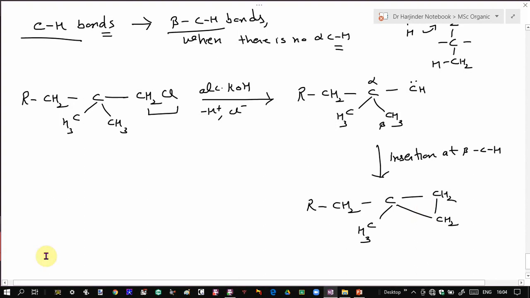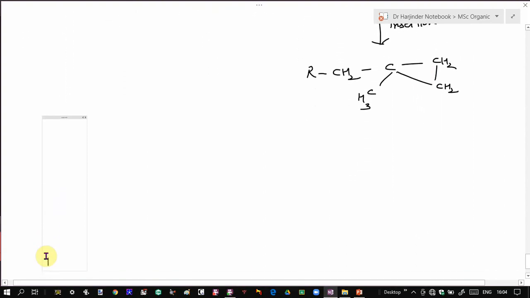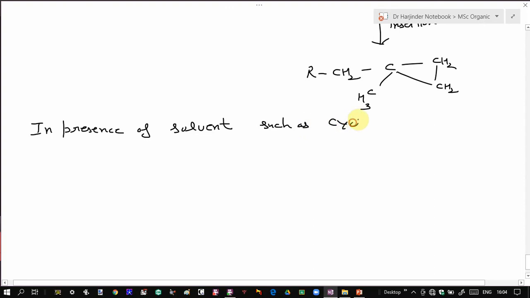Now, if the reaction is carried out in presence of a solvent such as cyclohexane, in that case, this insertion was intramolecular, which takes place within the same molecule.